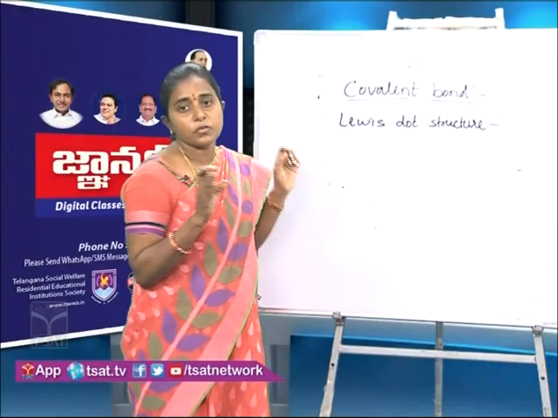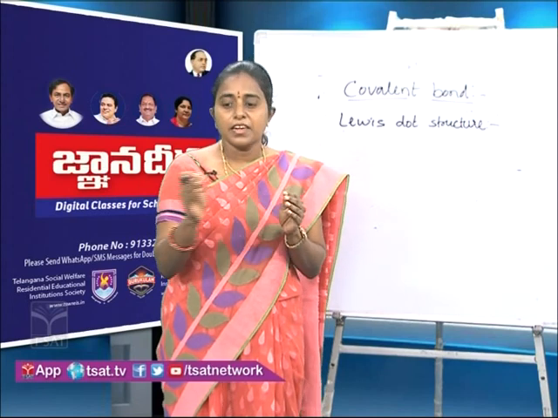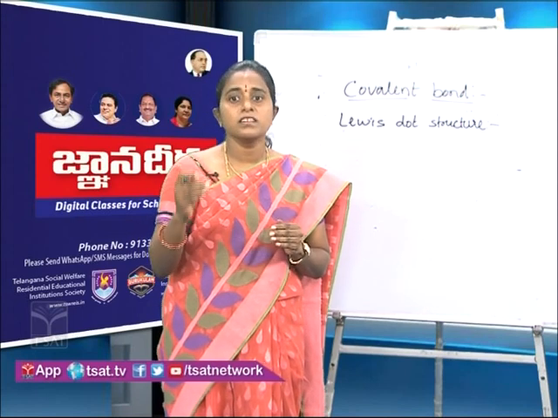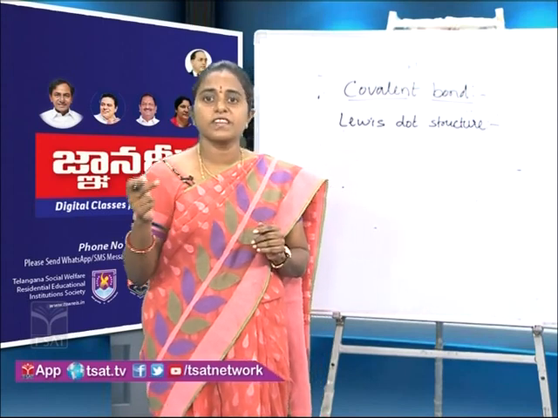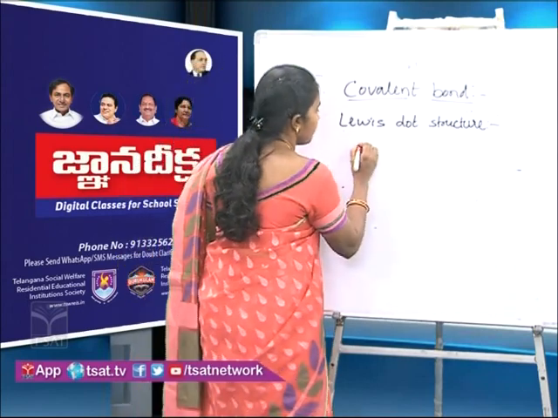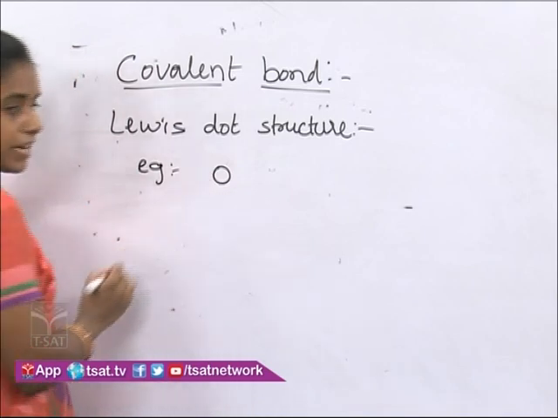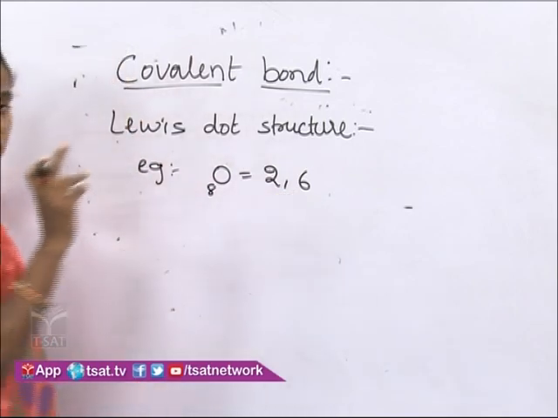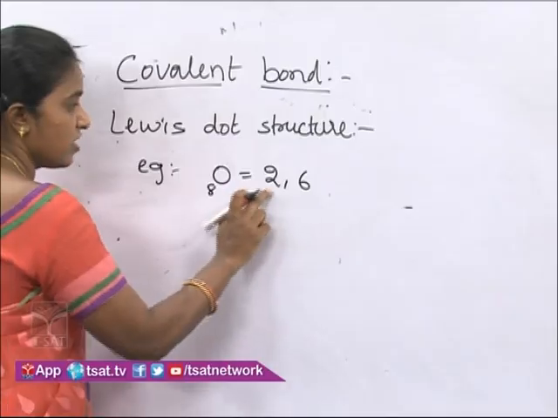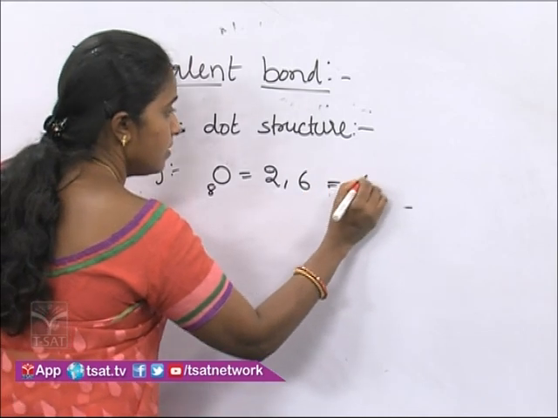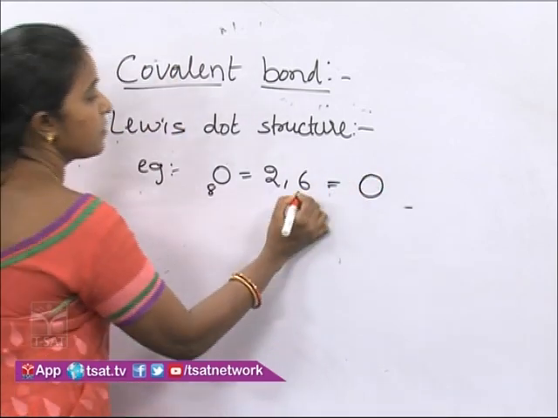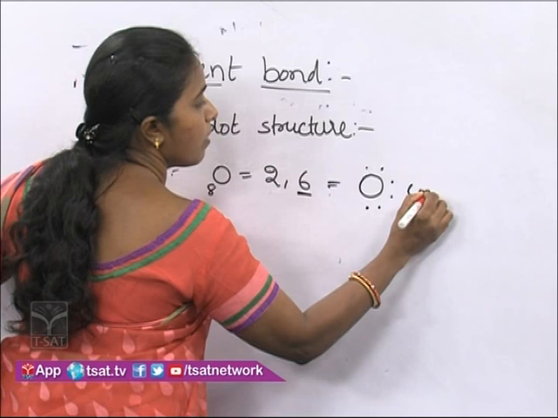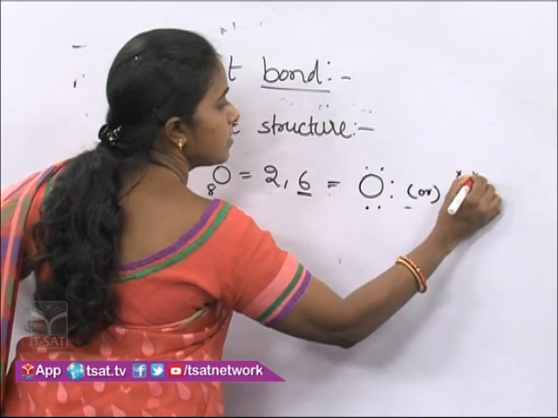In Lewis dot structure, the nucleus and inner shell electrons of an atom are represented by writing the symbol, whereas the valence shell electrons are represented by dots or cross marks. For example, take an oxygen atom. Atomic number is 8 and electronic configuration is 2, 6. So the nucleus of the oxygen atom and these inner shell electrons are represented by writing the symbol of oxygen, and the valence shell electrons are represented by dots or cross marks around the oxygen atom.